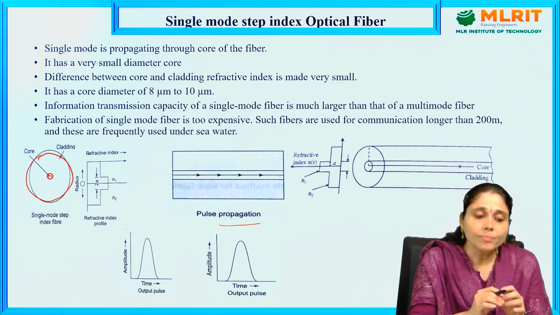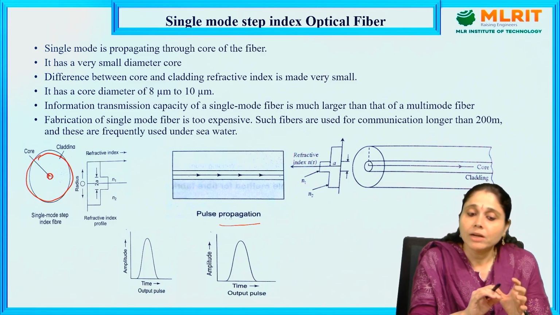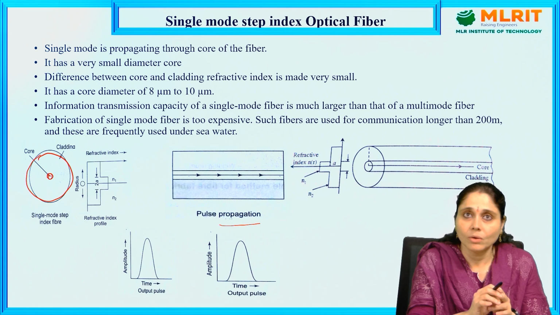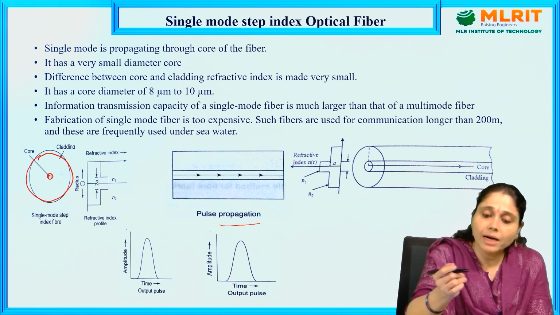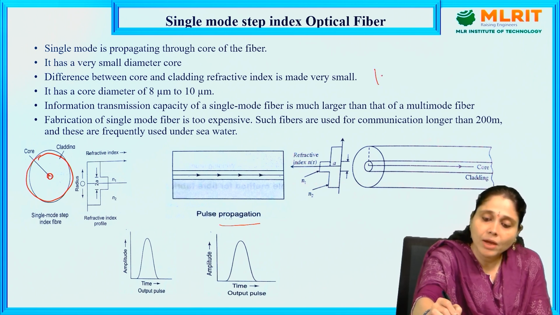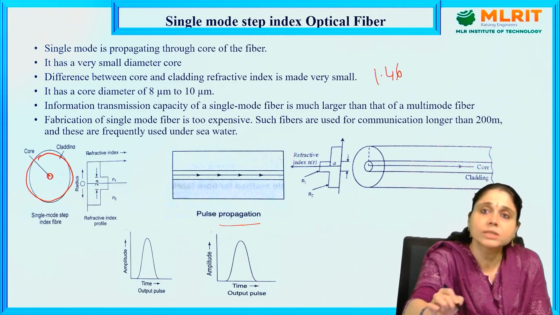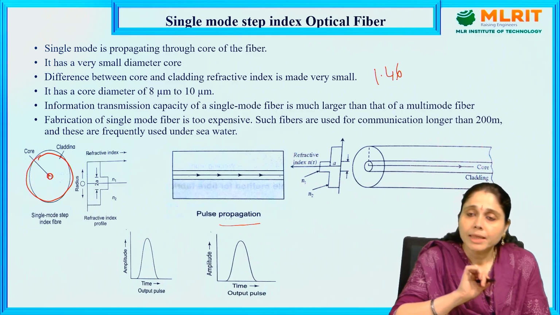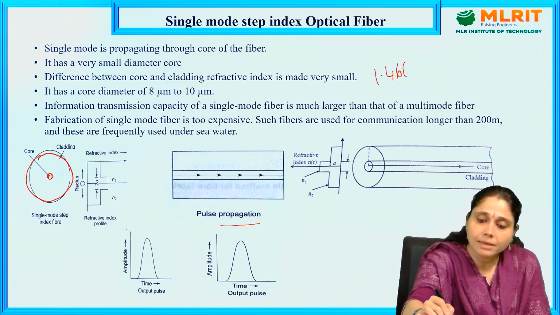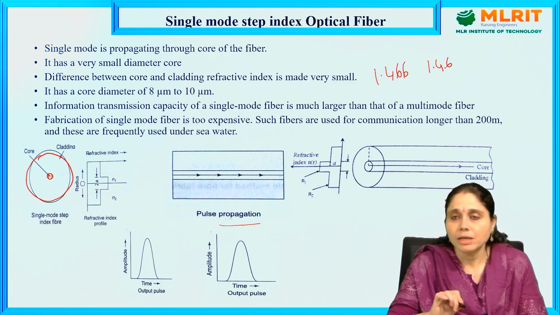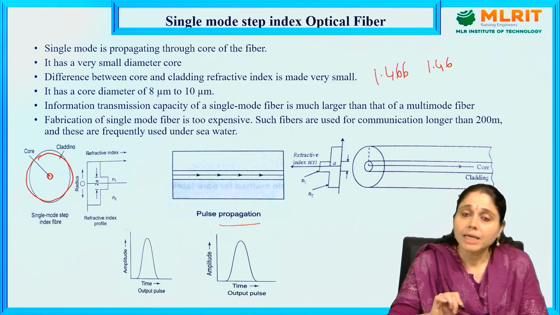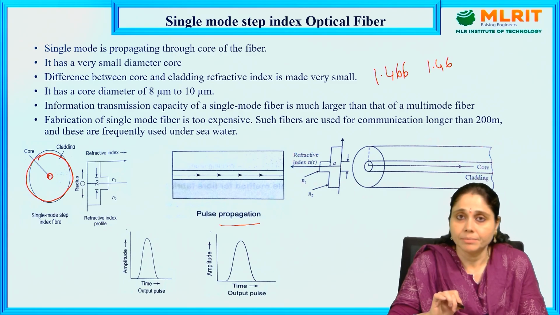The difference between the core and cladding refractive index is very small. Here let us consider one example. If the core has a refractive index of 1.46, the cladding will be 1.466. So the difference is 0.06. That is the difference between the core and cladding interface. There will be a smaller difference between the refractive indexes of core and cladding.